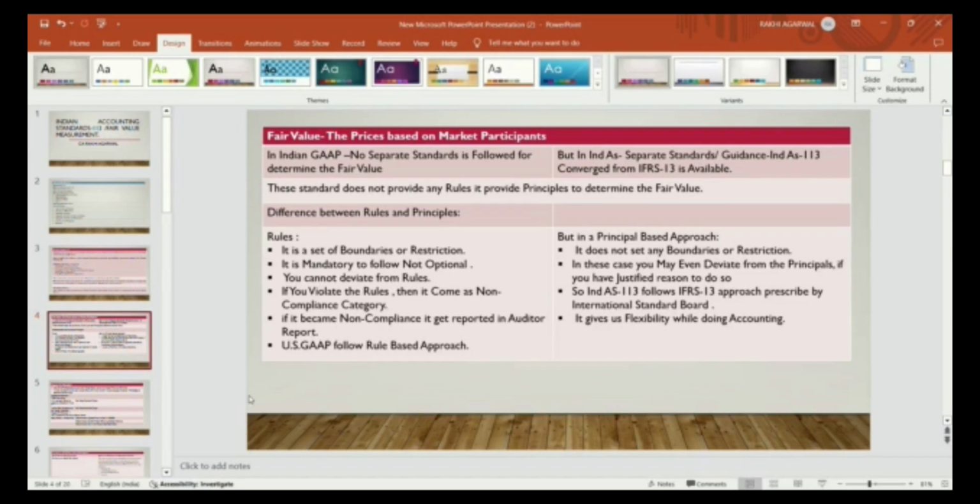It does not restrict that you will only follow the principles. Ind AS 113 follows the IFRS 13 approach prescribed by the International Accounting Standards Board. It gives us flexibility while doing the accounting. You can easily deviate from the principle based approach if you are able to justify the transaction. This principle based approach is followed by IFRS 13 also. Fair value is as per the principle based approach and not a rule based approach, which is followed in the US.